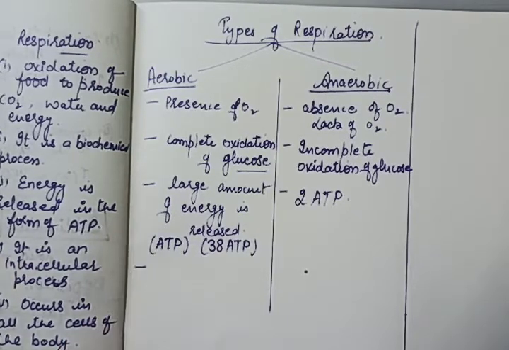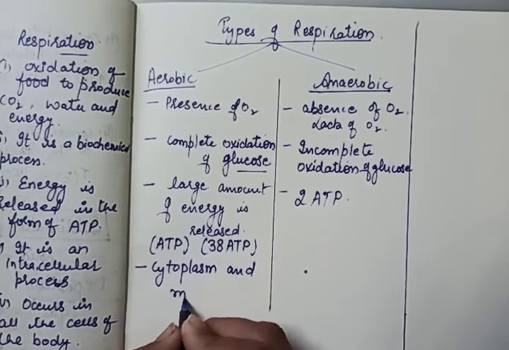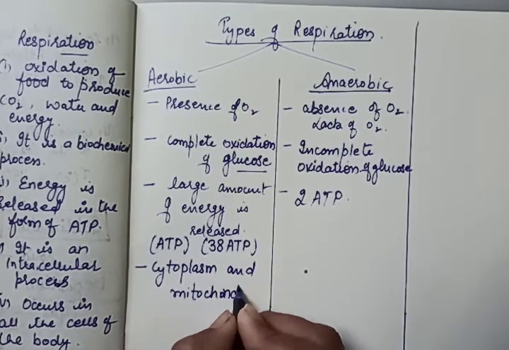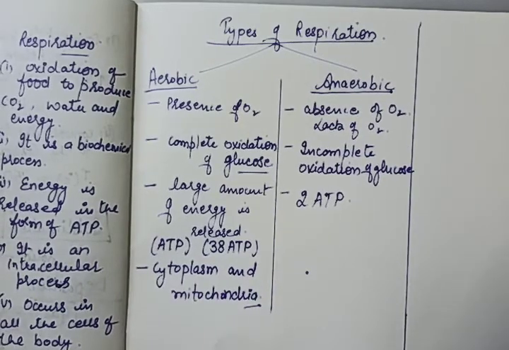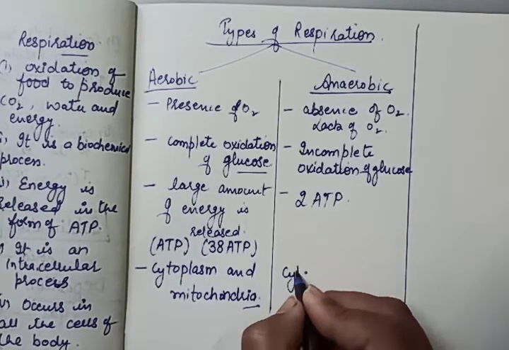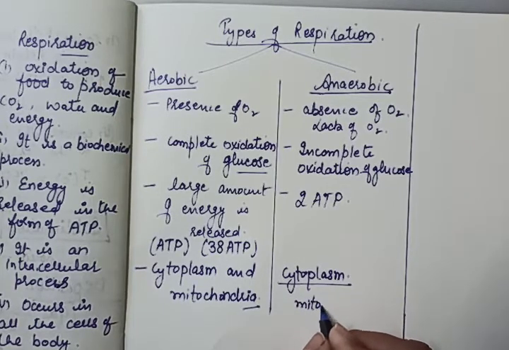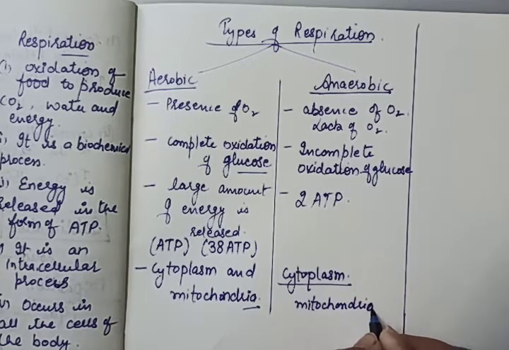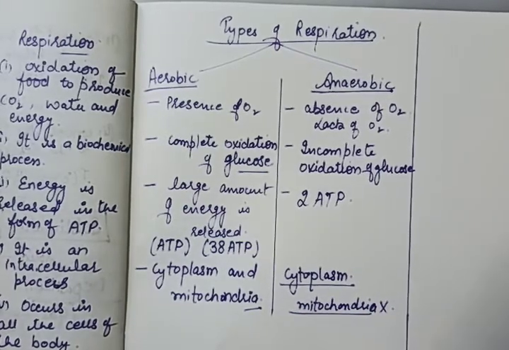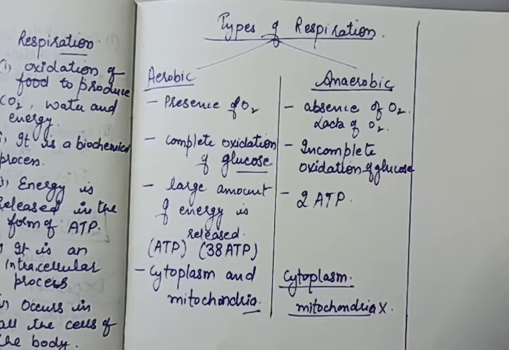Aerobic respiration takes place in the cytoplasm and mitochondria. Anaerobic respiration also gets started in the cytoplasm, but mitochondria is not involved. So in a difference form you can understand it better, aerobic and anaerobic respiration.